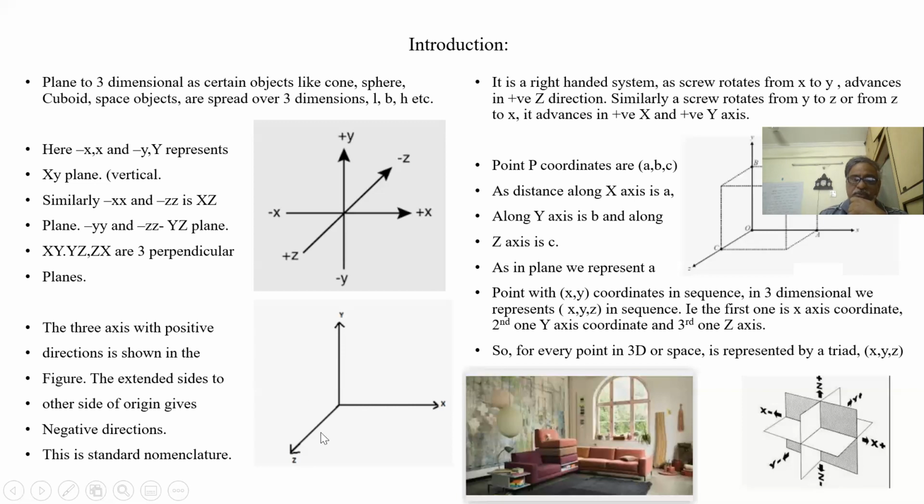Nail to go inside, screw to go inside. So this is a clockwise direction. Clockwise direction means minus. So minus Z axis. It goes into the wall. So this is minus Z axis. Anti-clockwise is positive and clockwise is negative, that is the standard nomenclature.